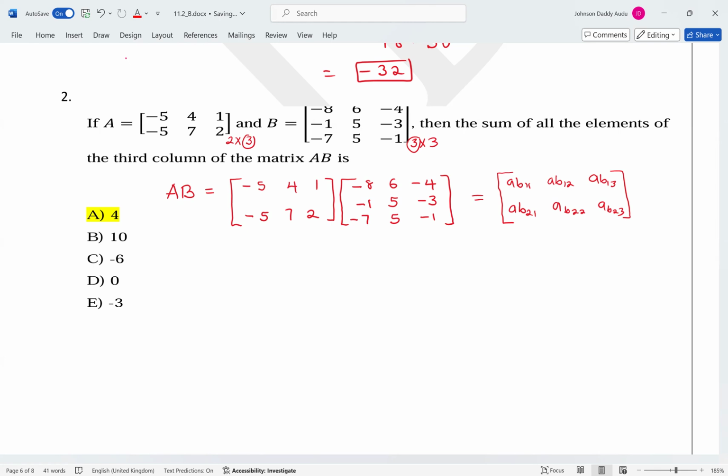So we are interested in what? In the sum of the elements in the third column. So you go to the third column. Don't forget this is column 1, column 2, column what? 3. So it means you actually need what? We need AB13 plus what? AB23.